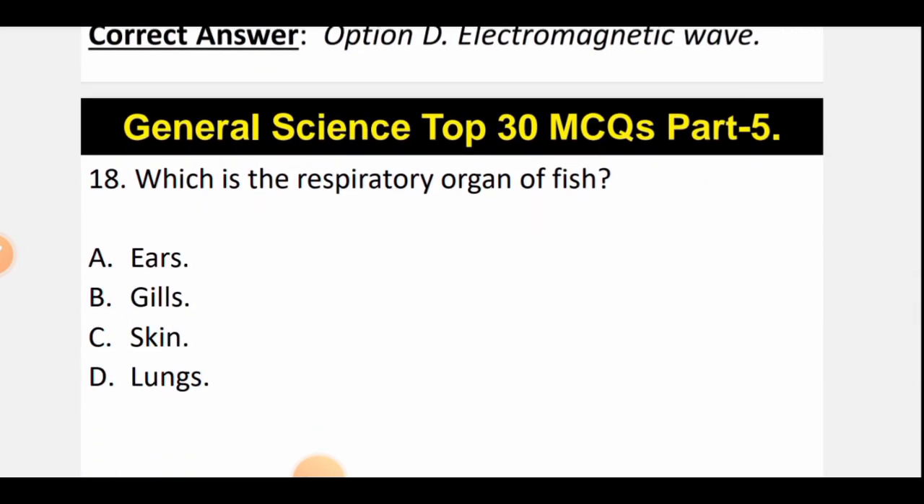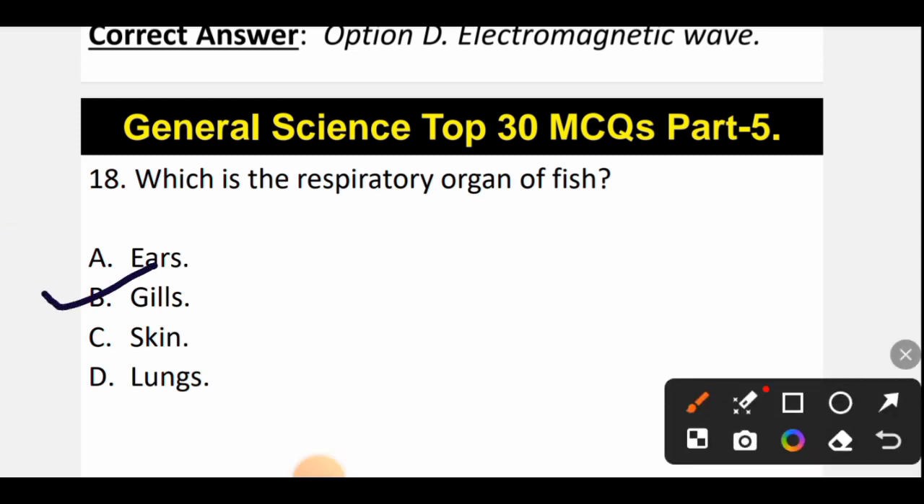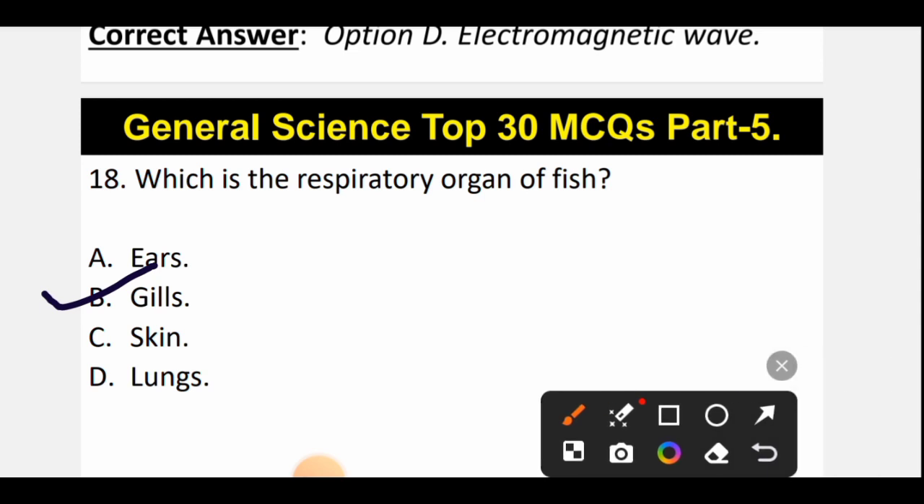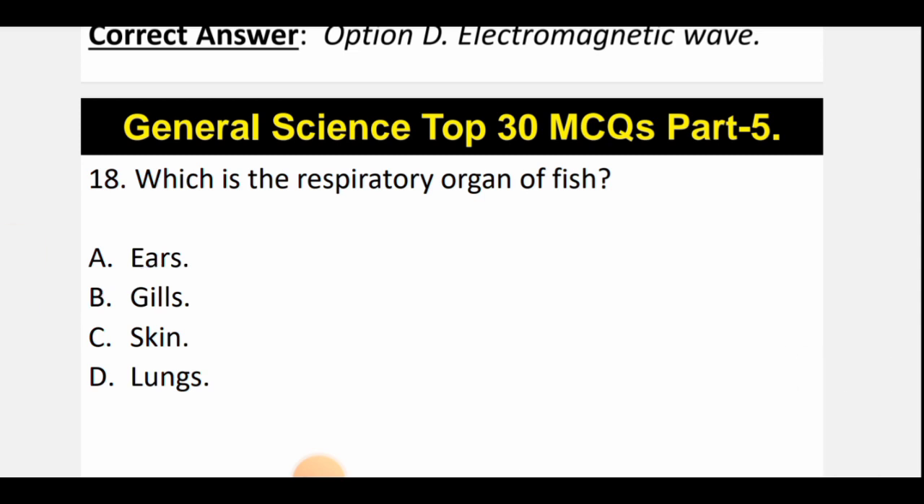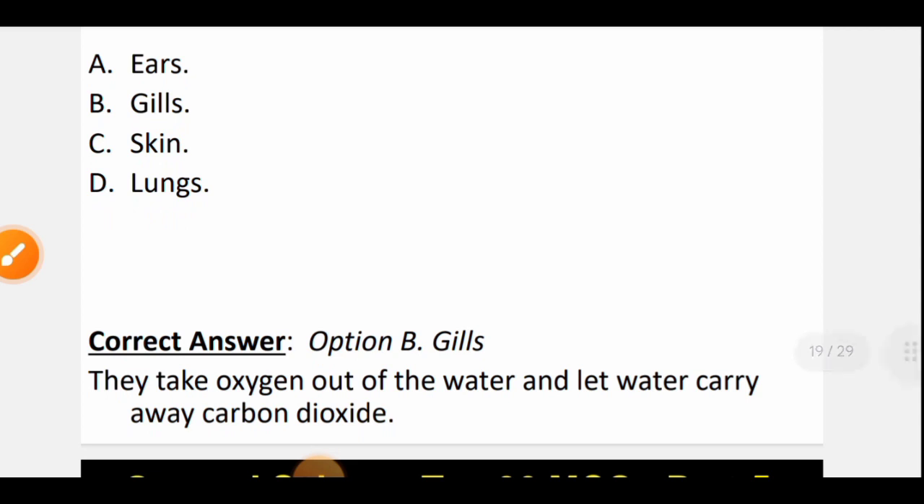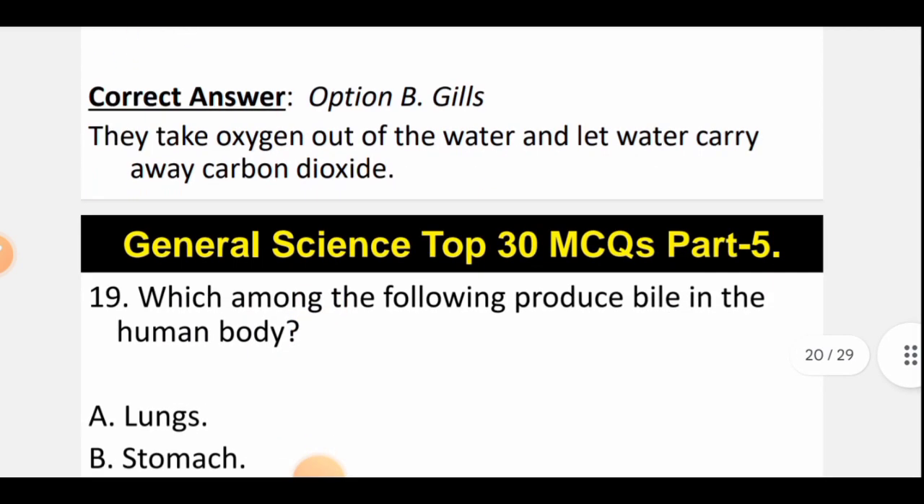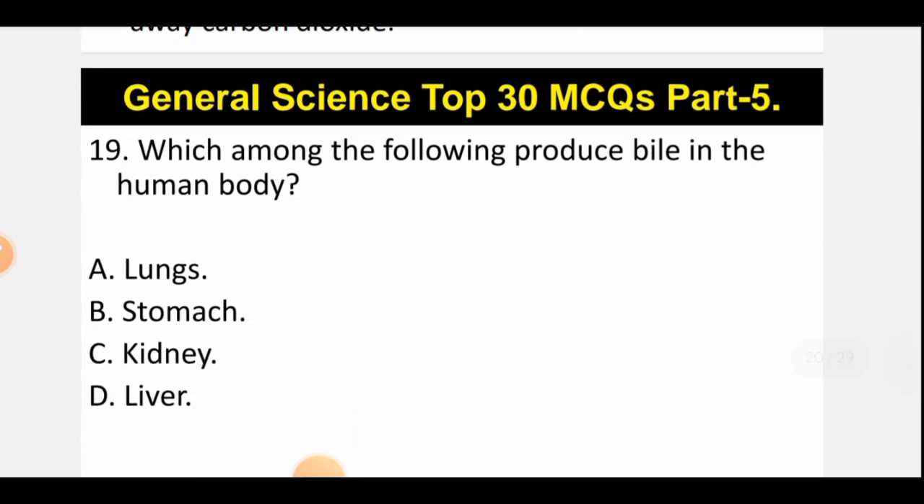Which is the respiratory organ of fish? The correct option will be option number B, that is gills. Gills are those organs which take out oxygen from the water, and it helps in the respiration of fish. So the respiratory organ of fish is gills. So B is the correct option. It takes oxygen out of the water and lets water away with the carbon dioxide from the body. So B is the correct option. Now let's move to question number 19.